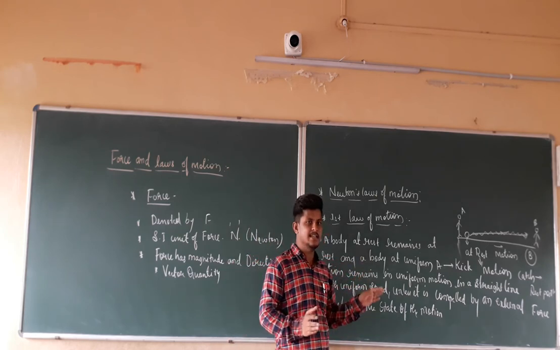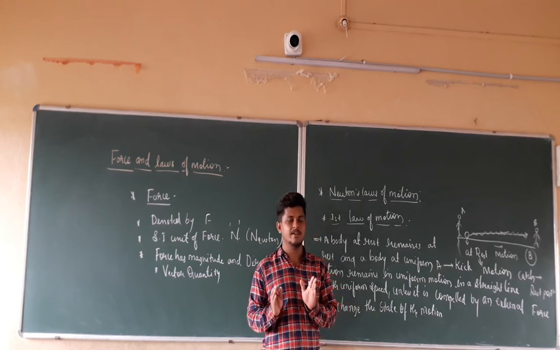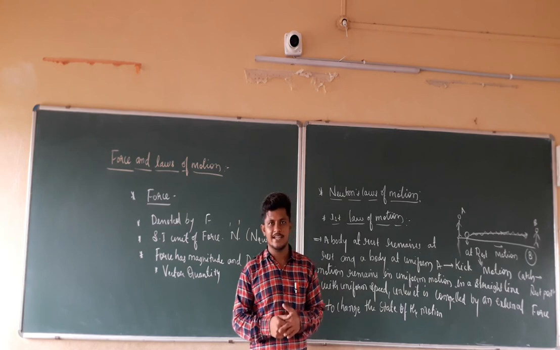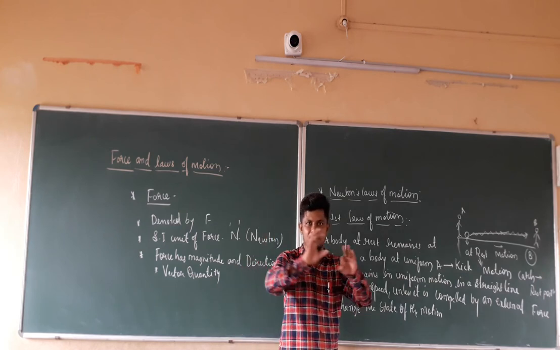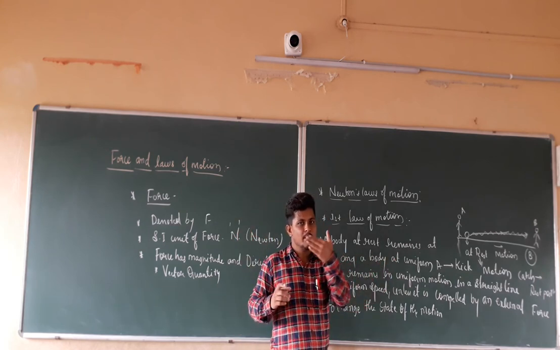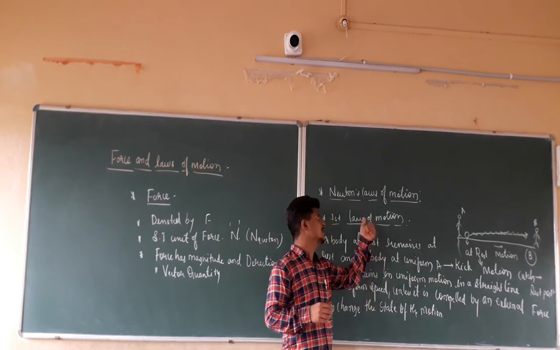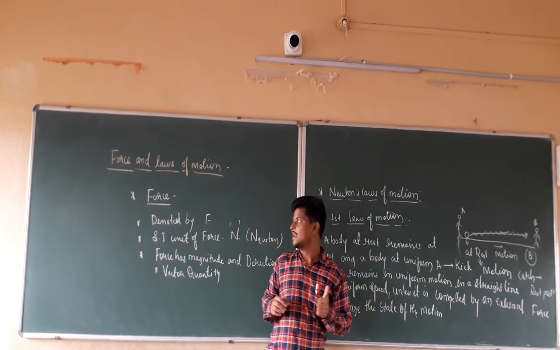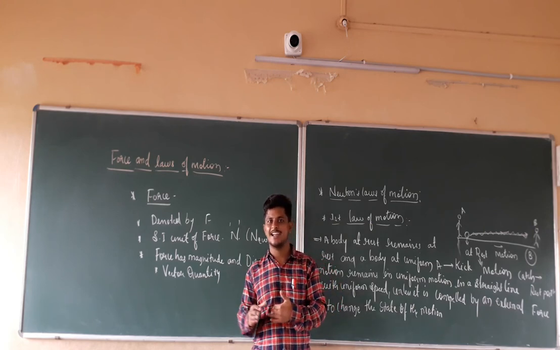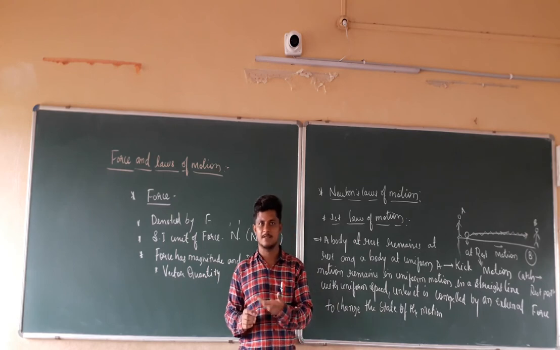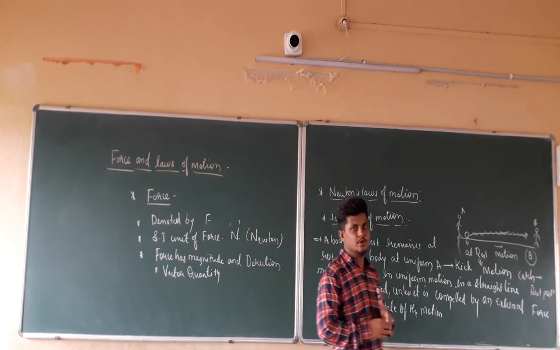Take general examples only, not the examples which are given in your textbooks. Just take examples which happen in day-to-day life. By using those examples, we are going to discuss the application of the first law of motion, as well as inertia and mass, in the next class. Up to that point, thank you, take care.